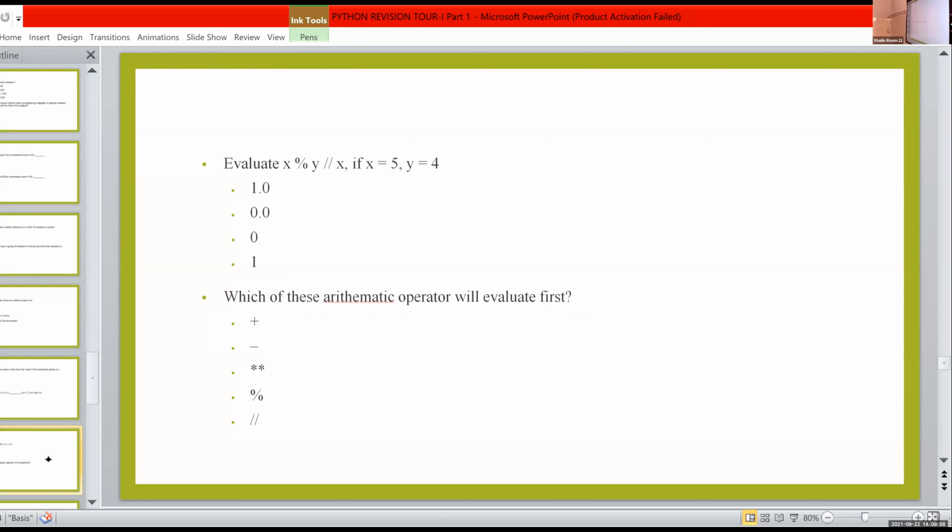Do the next one. Evaluate X mod Y floor division X. X is 5, Y is 4.